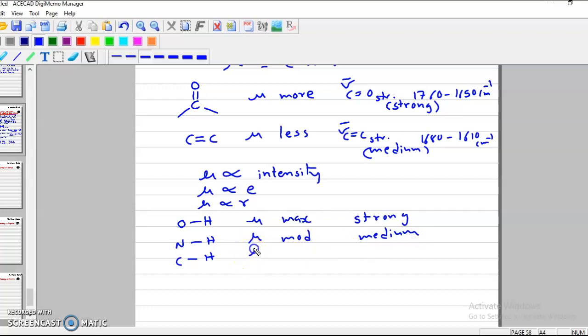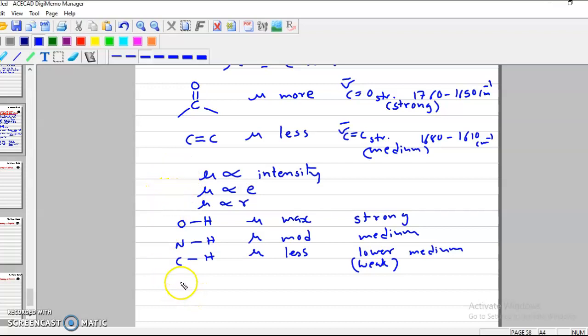And the dipole moment of the CH bond is comparatively less, and therefore it gives you a lower medium or maybe weak band. So this is the reason why we are getting different kinds of intensity for the molecules.